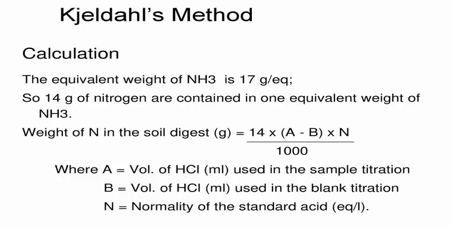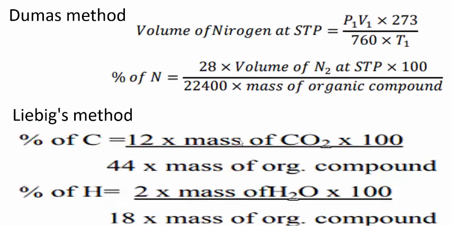Next, remember this formula. Weight of nitrogen in the soil digest, for this one technique or one problem, at that time use the formula 14 into A minus B, based on the readings before and after the experiment, divided by 1000.